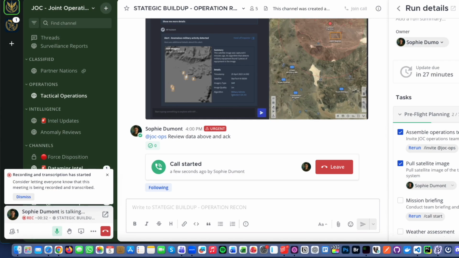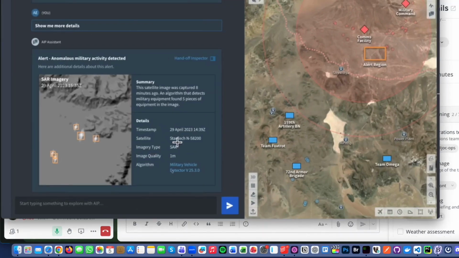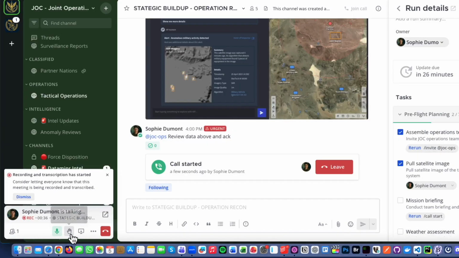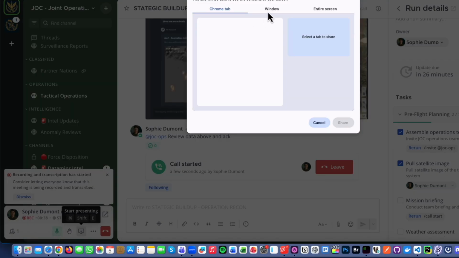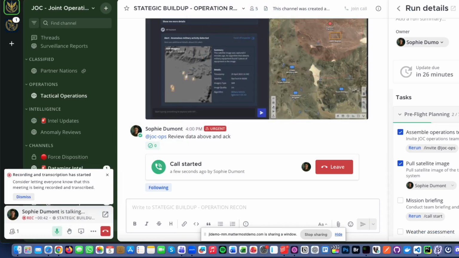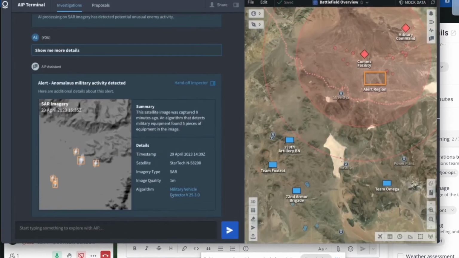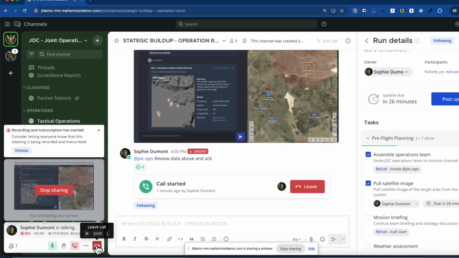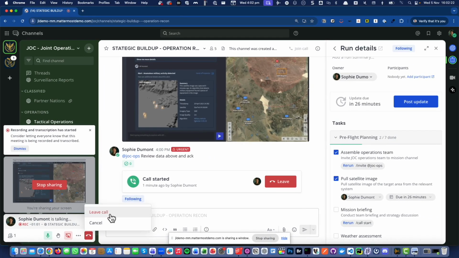So I have on my local machine this battlefield overview. I want to share this screen. That's here. Okay, so I can share this. We can have a conversation, we can be talking about this, and all of the time we're recording this, people can be coming in and out of the meeting and taking part. When it's finished, I simply come back in here and I can end the call.